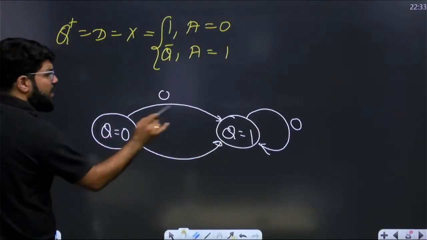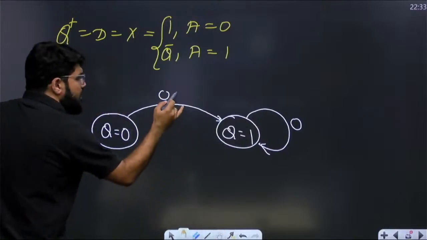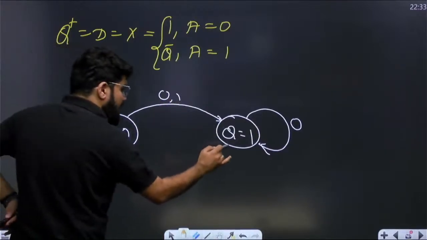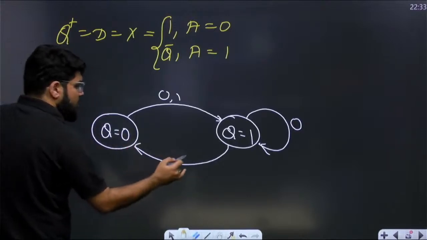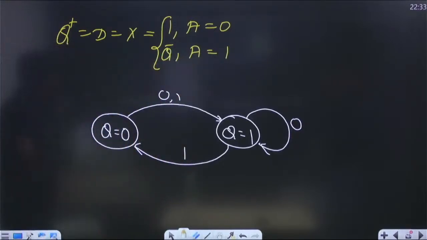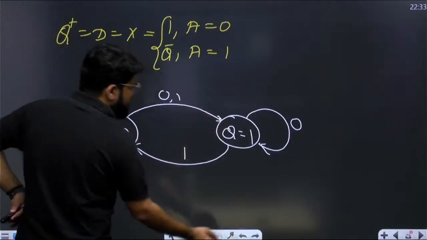But for the same type of transition, why show two arcs? Here, write the input separated by a comma. Just write down 0, 1. But if you are at 1, then you toggle and come back to 0 if the input was 1. So if the input is 1, you have to toggle. See, this is an option. You can take two arcs also, but commonly we should avoid that.